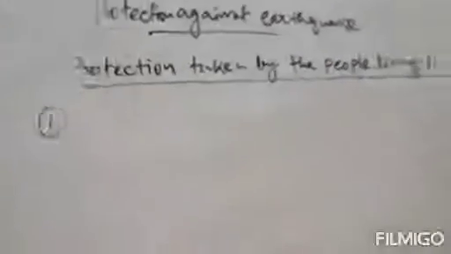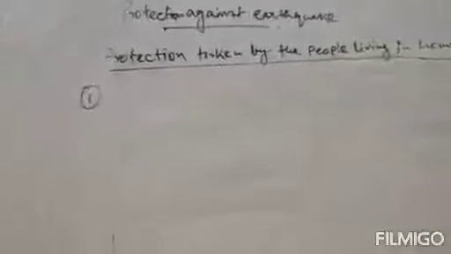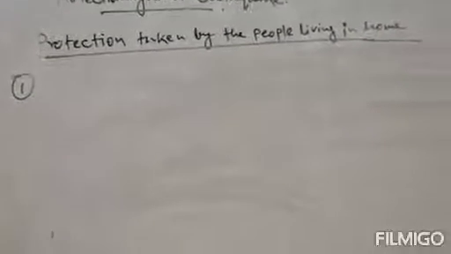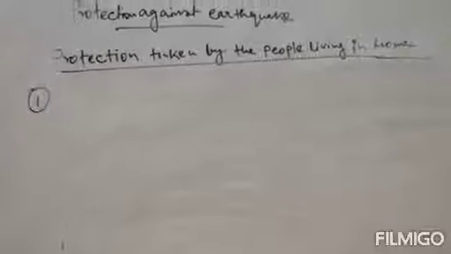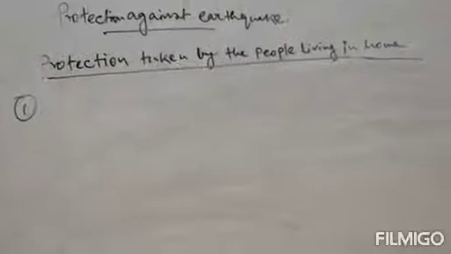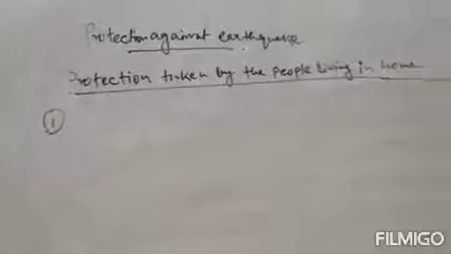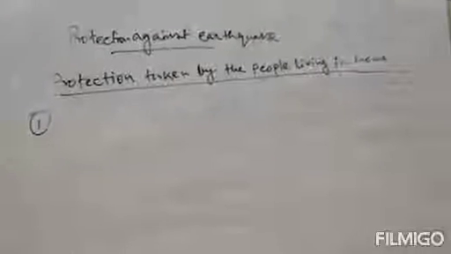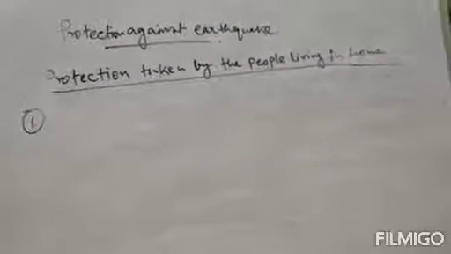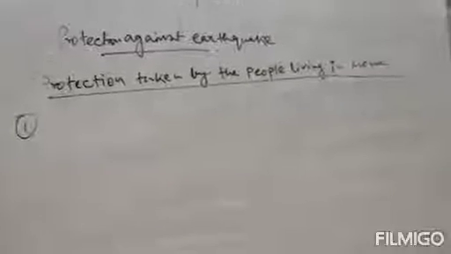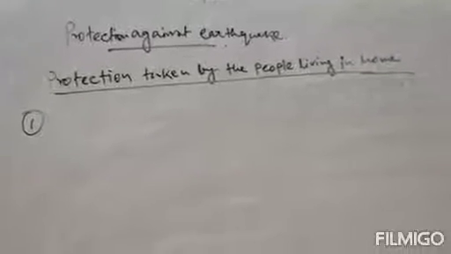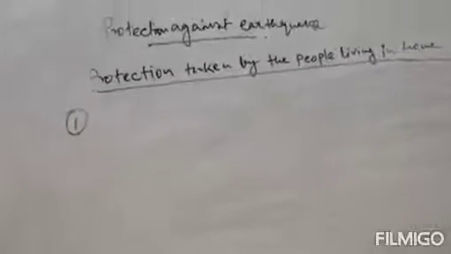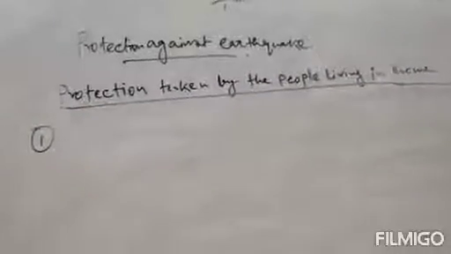The first protection they can take is to take shelter under a study table or a kitchen counter, and stay there till the shaking of the earthquake stops. Also, we should cover our head with our hands. You can take shelter under a study table, a bed or a kitchen counter, and stay there till the shaking stops. That is the first protection you can take.